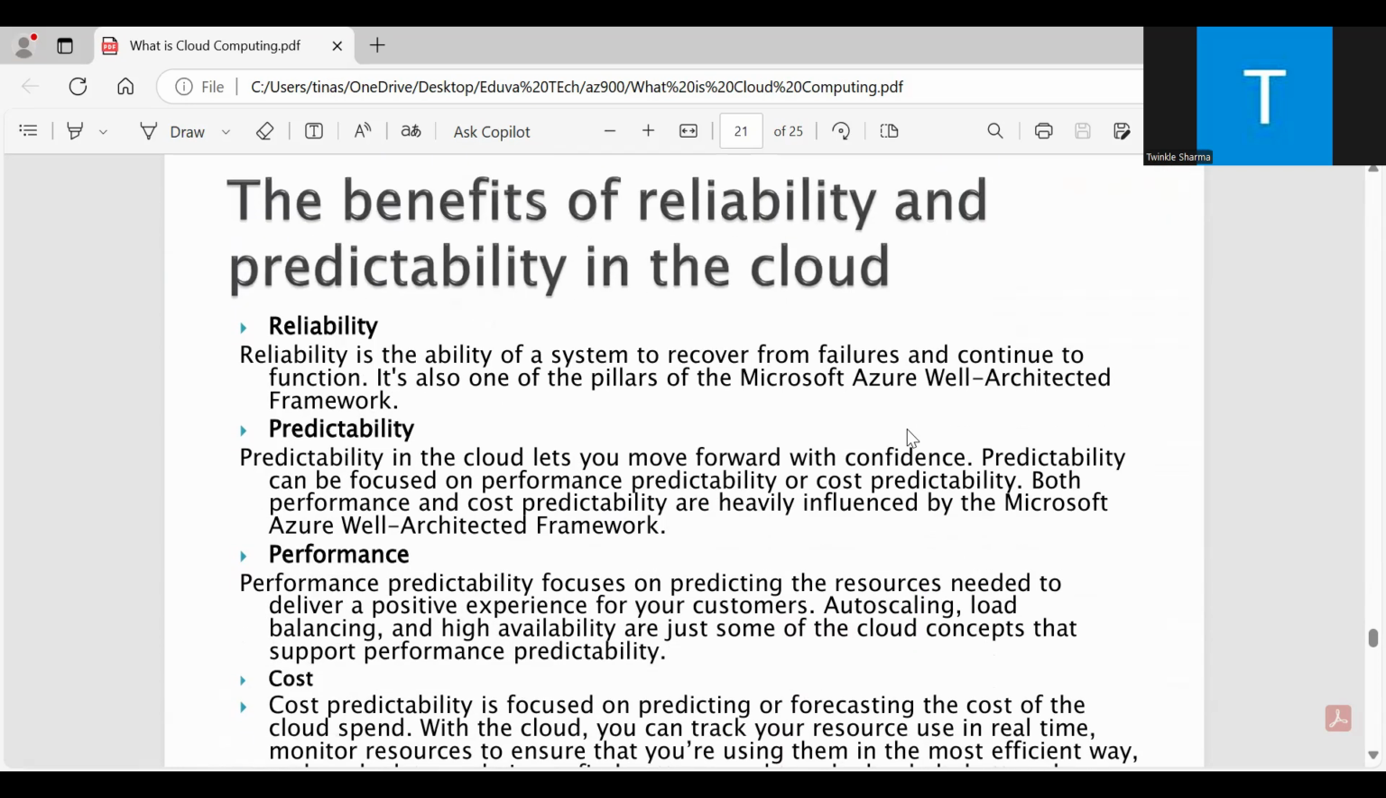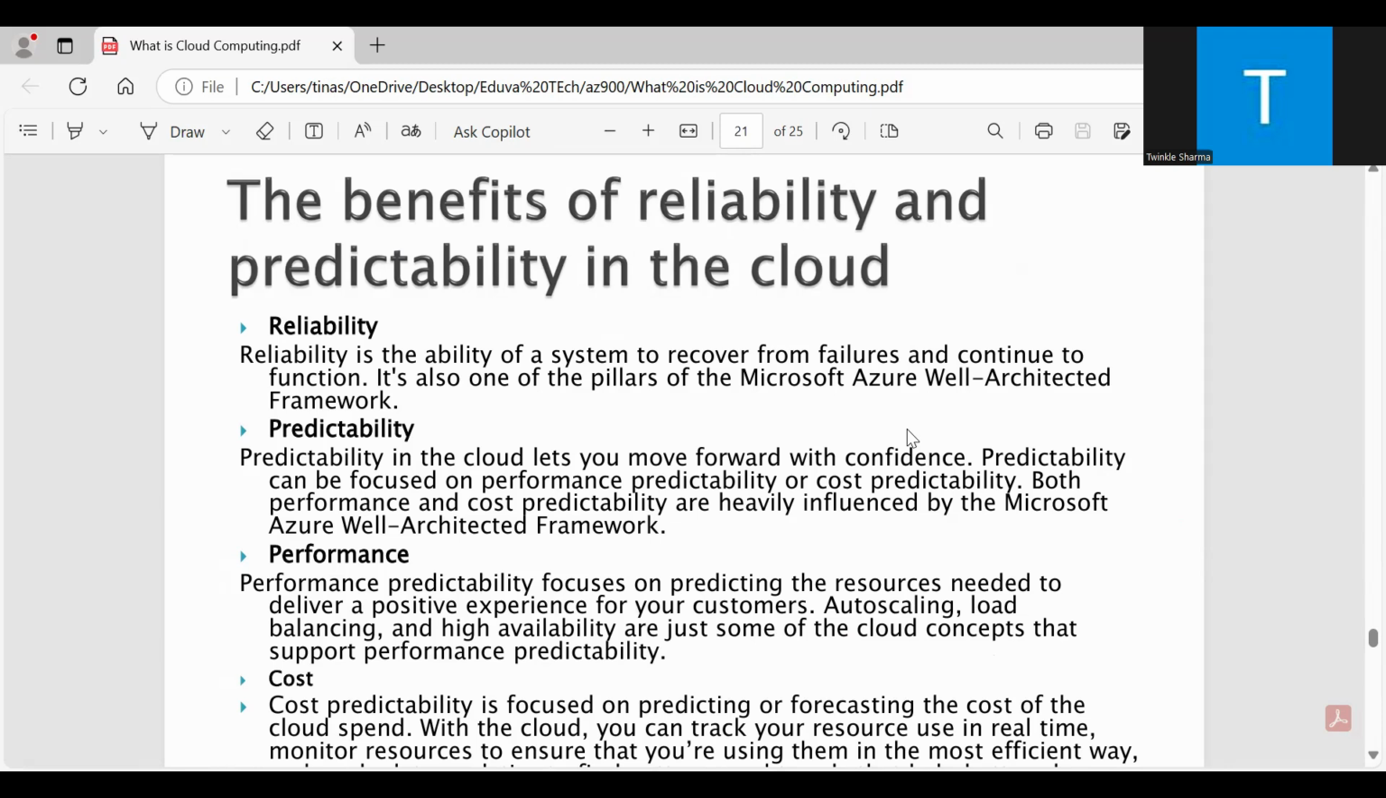Then we have the benefits of reliability and predictability in the cloud. Reliability is the ability of a system to recover from failures and continue to function. It's also one of the pillars of the Microsoft Azure Well-Architected Framework. Predictability in the cloud lets you move forward with confidence. Predictability can be focused on performance predictability or cost predictability. Both performance and cost predictability are heavily influenced by the Microsoft Azure Well-Architected Framework.